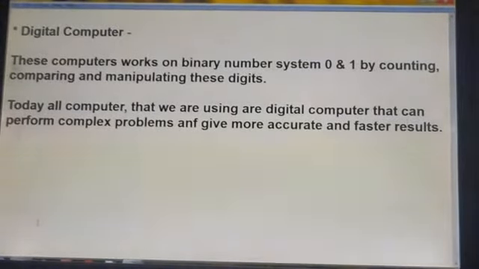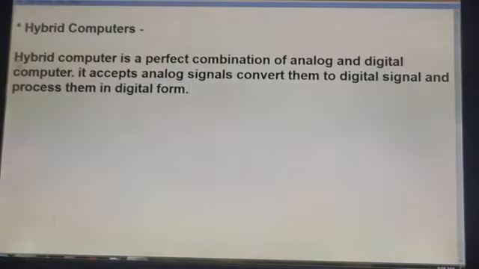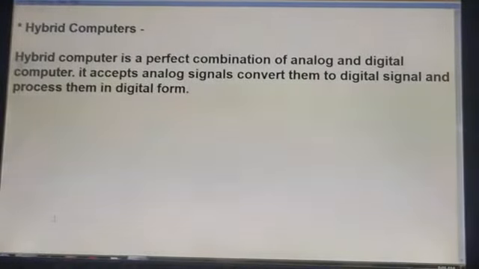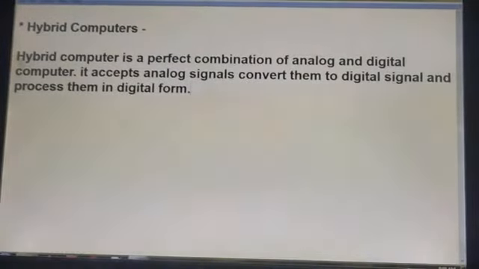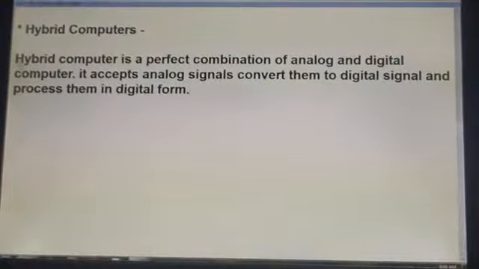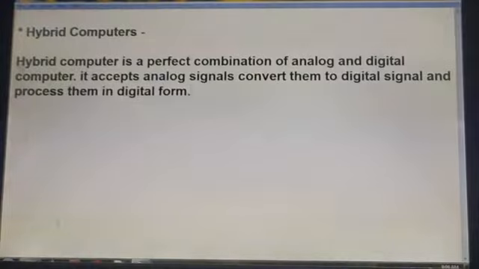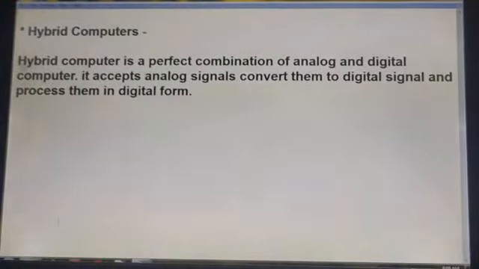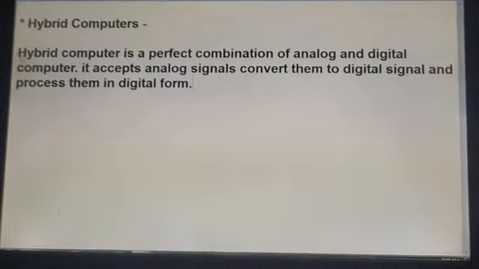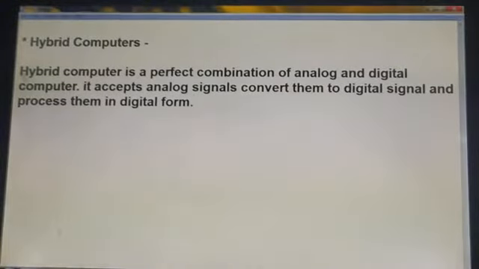Let me explain the hybrid computer. Now students, as the name suggests, a hybrid computer is a perfect combination of analog and digital computer. That means it accepts analog signals, converts them into digital signals and processes them in digital form. That means the internal processing will be done in digital form, but it can accept analog signals as well. So you can say that it is a combination of both analog and digital computer, that is called a hybrid computer.